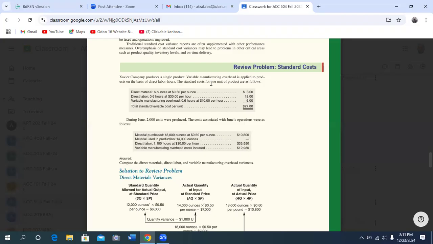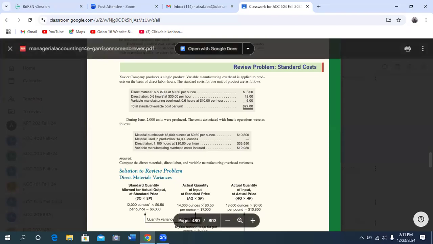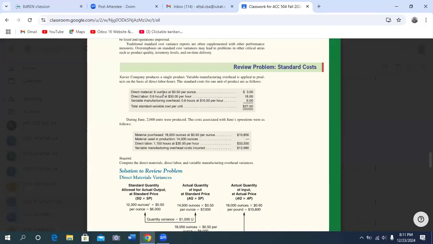Their standard cost for 1 unit of product: direct material, 6 ounces at the rate of 0.50 per ounce, $3. That means to produce 1 unit, it requires 6 ounces. Six ounces is the standard quantity, and 0.50 per ounce is the price per ounce.